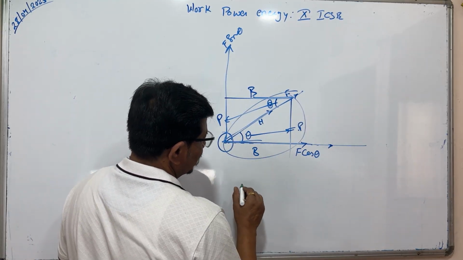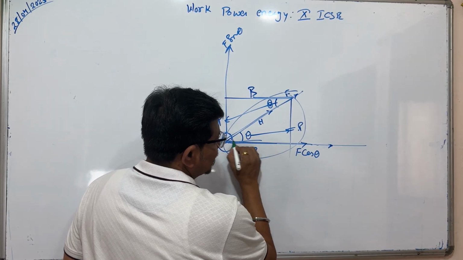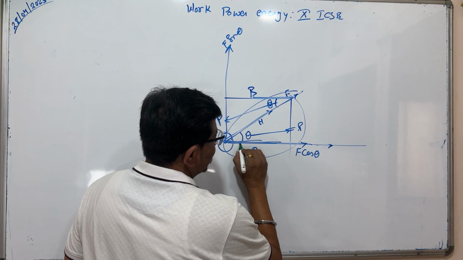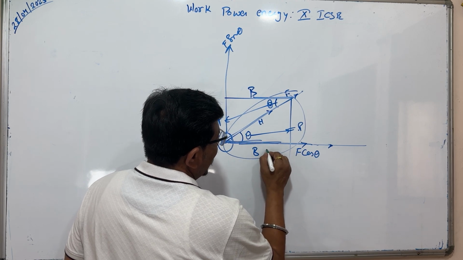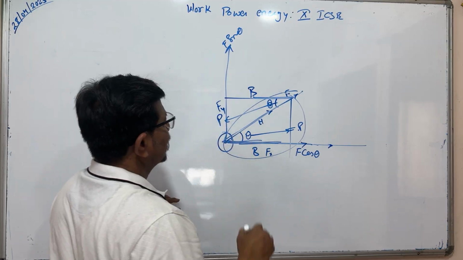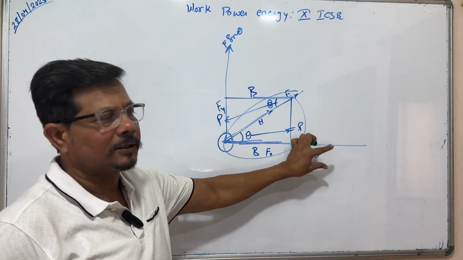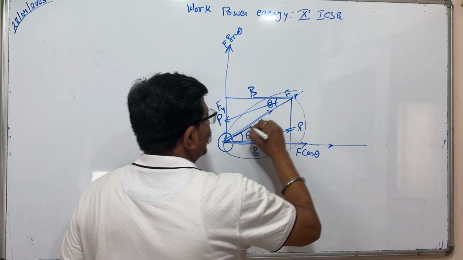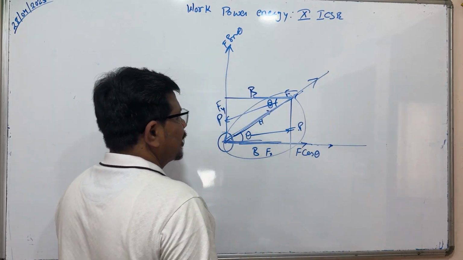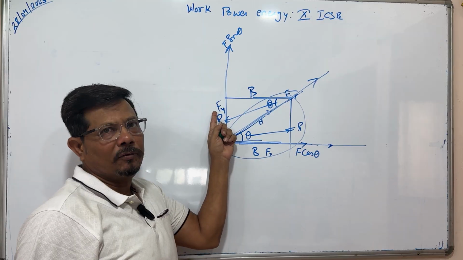Now here, this is the base, called Fx, and this force will be called Fy. If you are applying force in this direction, it is resolved into two components, Fx and Fy.